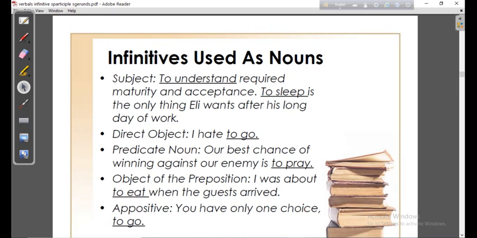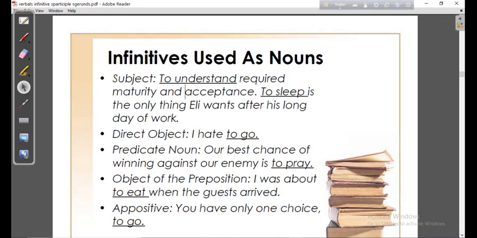Infinitives may be a subject. Look, dear students: to understand requires maturity and acceptance. If you want to understand something difficult, you will have to have maturity and acceptance.